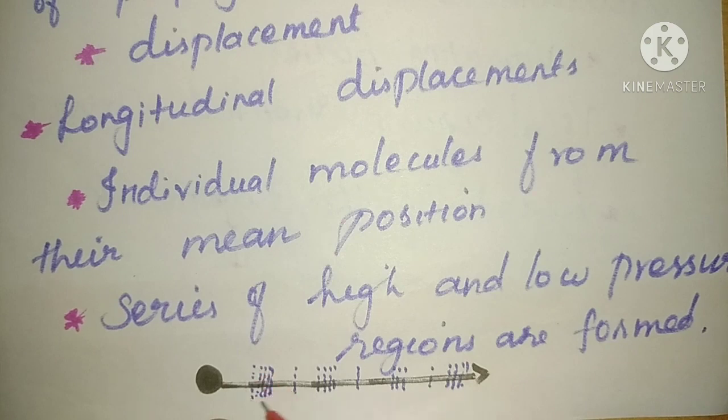This is a high pressure region and here is a low pressure region. In this high pressure region, it is called the compression, and here it is called the rarefaction. So compression and rarefaction are produced in the longitudinal waves.